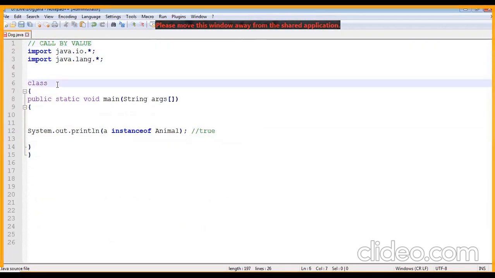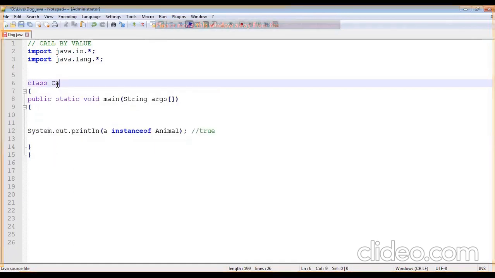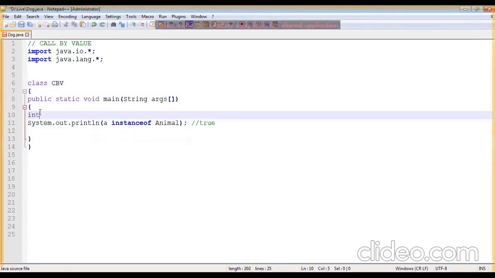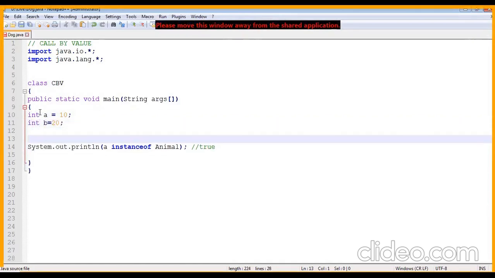I will have a call by value program. I'm lazy typing. A class CBV, and I've got two integers. Let's say int a is equal to 10, int b is equal to 20. Now, what I want to do is swap these numbers.